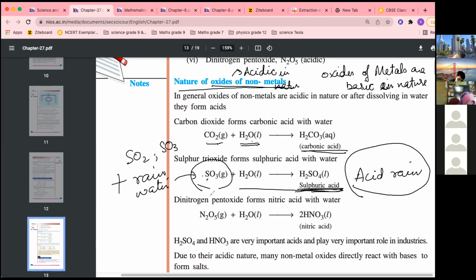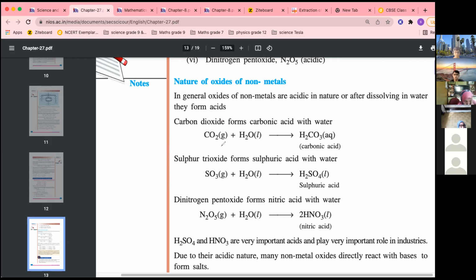Okay, understood? If you have read, I think it is there in your syllabus also. Acid rain will be in the pollution chapter. Okay, dinitrogen pentaoxide forms nitric acid with water. So these are the reactions showing how non-metallic oxides, when they react with water, form acid. So that is why the oxides of non-metals are acidic, and oxides of metals are basic in nature, because they form base when they react with water.